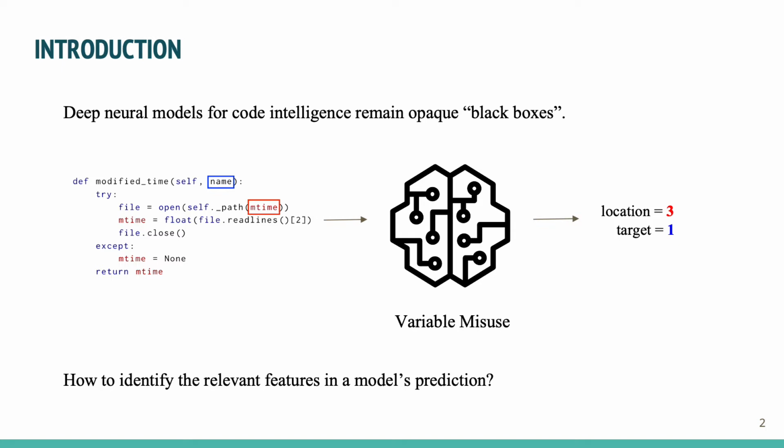corresponding correct target variable. To reliably use such models, developers often need to reason about the behavior of the underlying models. But unfortunately, deep neural models for code intelligence remain opaque black boxes. Various methods have tried to reduce this opacity, but these approaches are often specific to a particular set of architectures or require access to the network's parameters. In this paper, we propose a simple model agnostic approach to identify relevant input features to a model's prediction.